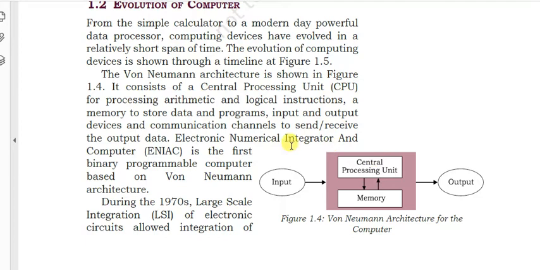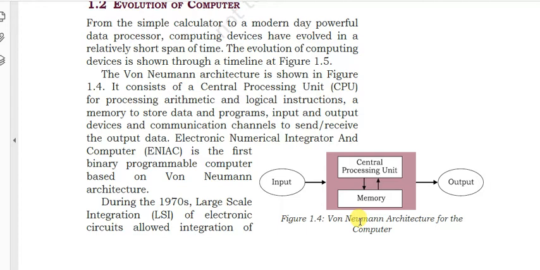The concept was that one computer must have an input device, and the main processing unit that must have memory, so that the processed data can be stored in memory, and one unit must be there that will produce the result. All modern computers are based on this principle, because every computer has these three units: input, processing, and output. This was the concept given by von Neumann.